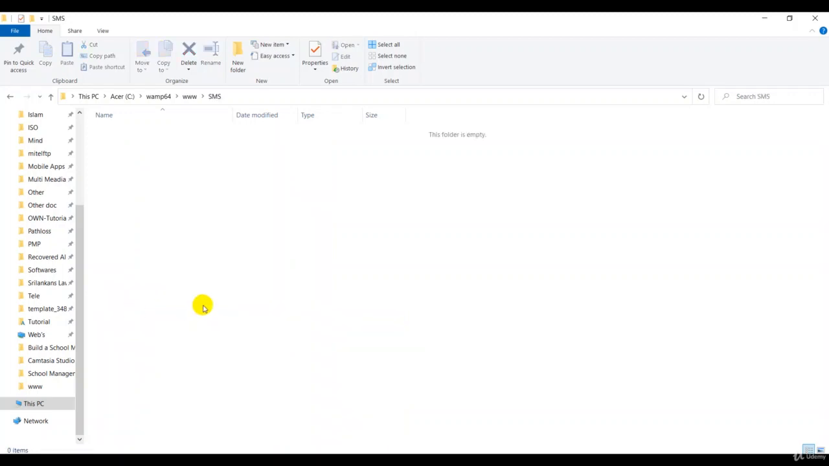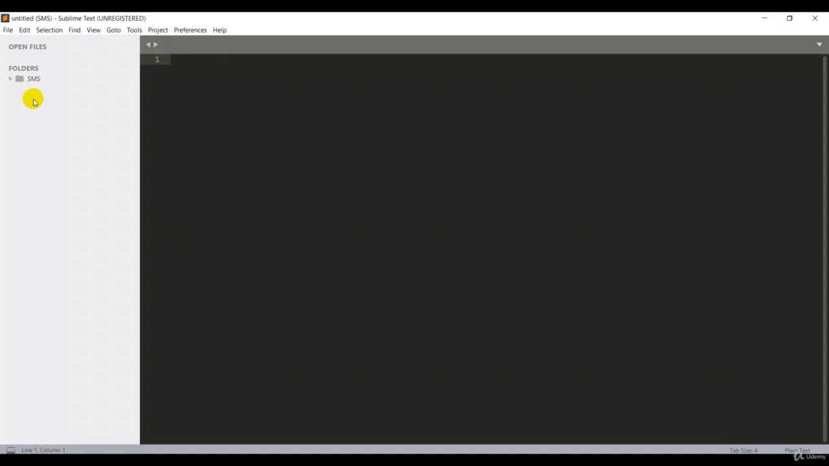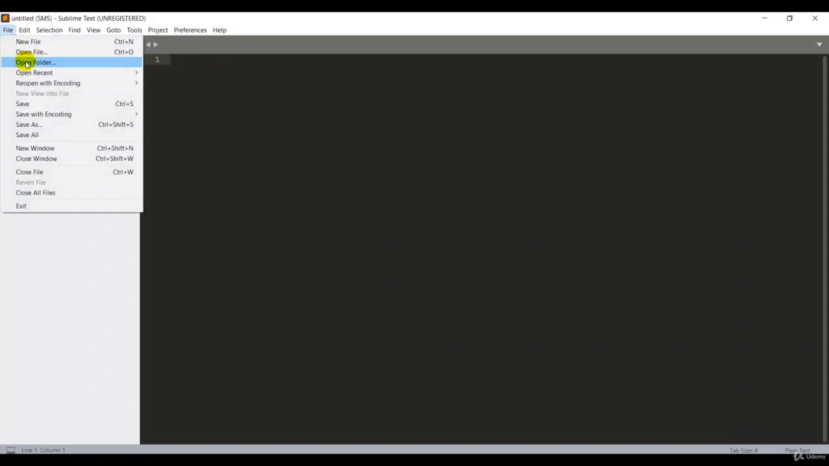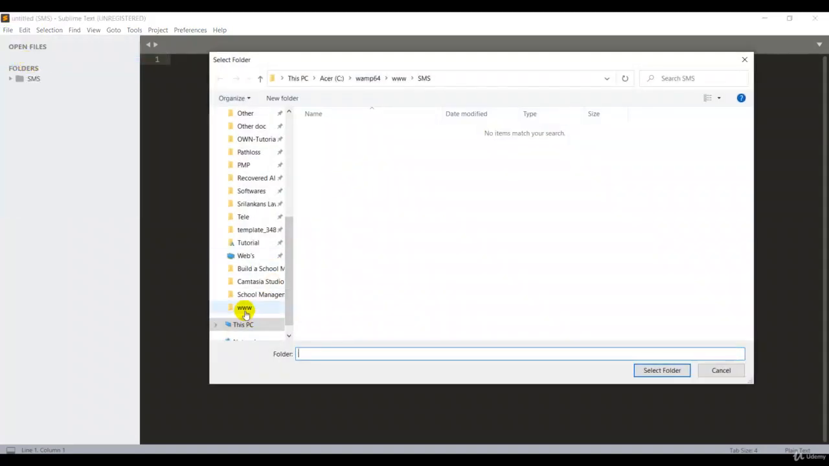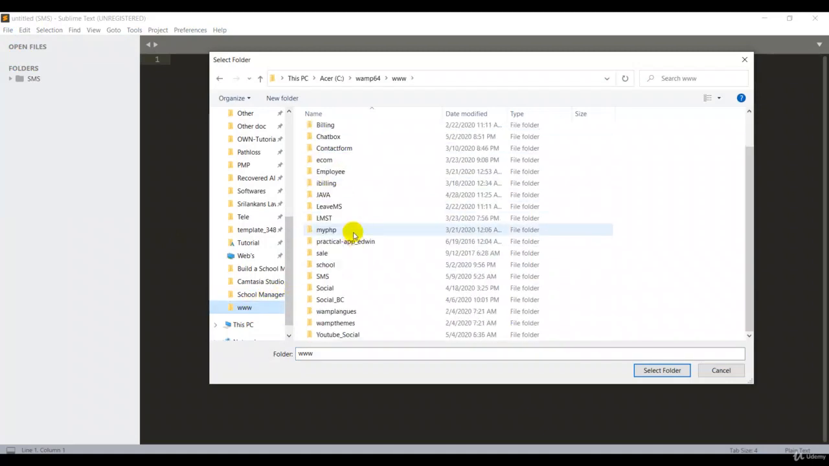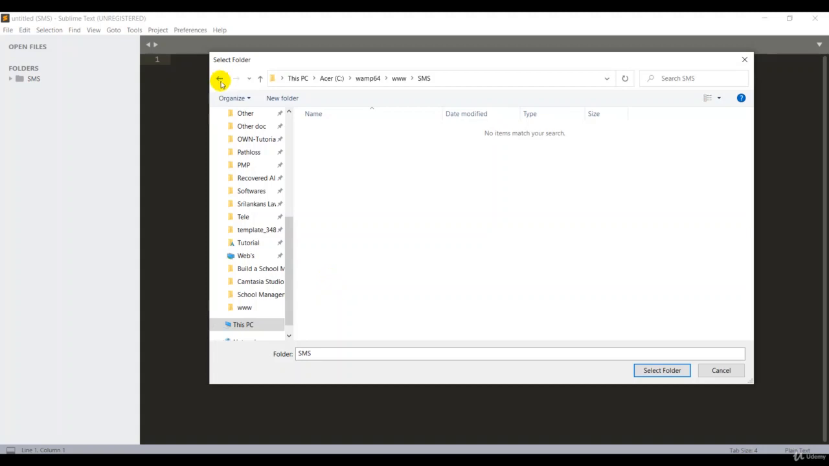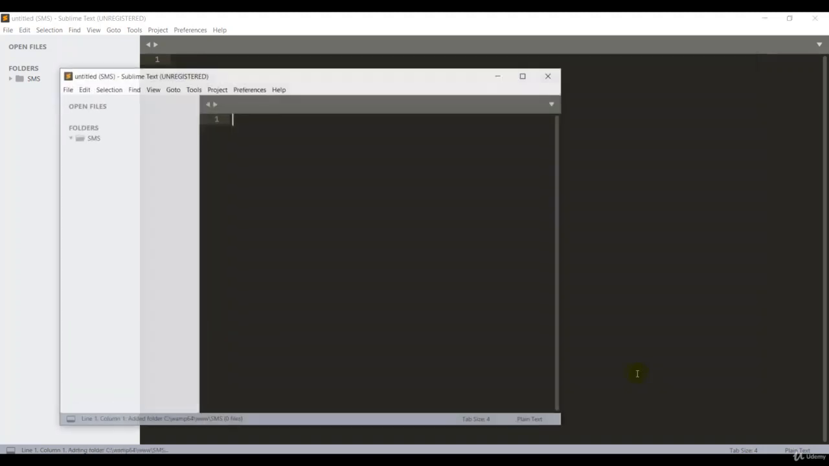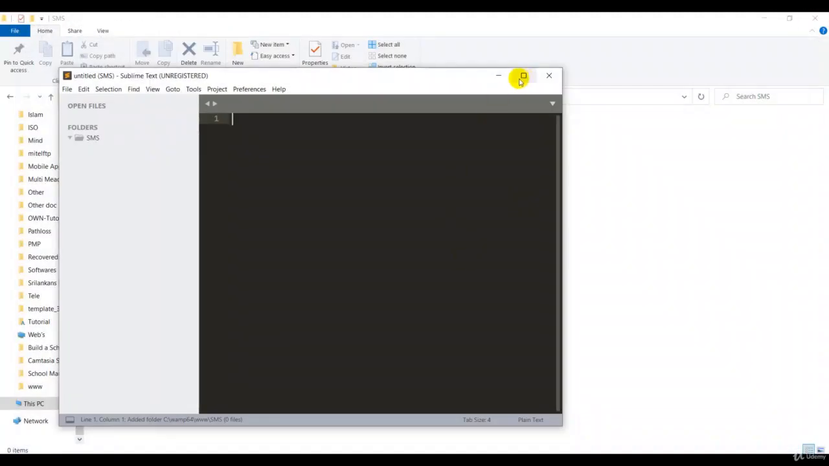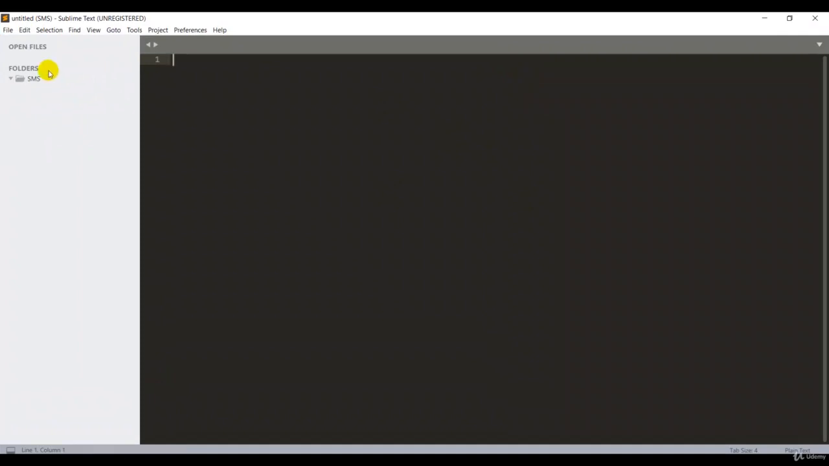Now I go back to my Sublime and go to File, Open Folder, and choose my www directory. In the www directory you can select your folder. I close this over here, and you can maximize. You can find the folder details here. If you use Sublime, it is much better for the projects.